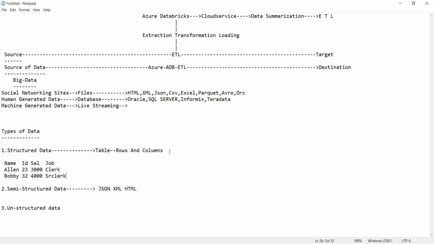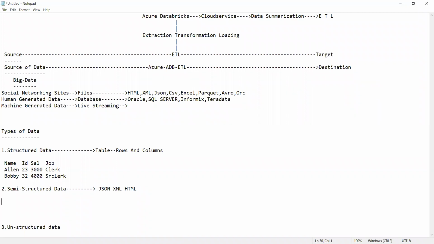Now, the same data is in the structured format, that is, in the form of proper rows and columns. If I want it in the semi-structured form, how do we make it? The data in the semi-structured form is recorded in a JSON file. So how will the data be recorded in JSON?